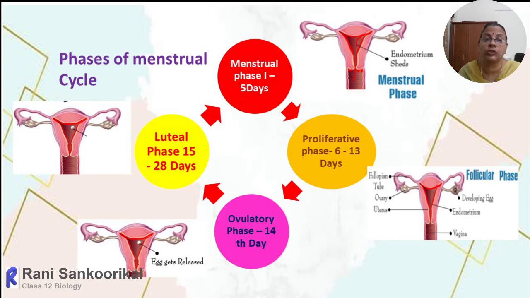This developing corpus luteum will produce the hormone progesterone as well as estrogen. This progesterone is essential for the maintenance and proliferation of the endometrial lining within the uterus, and it also suppresses ovulation in the ovary. So this period is called the secretory phase, because the corpus luteum secretes progesterone and estrogen. At the same time, it is called the luteal phase because the corpus luteum is retained.